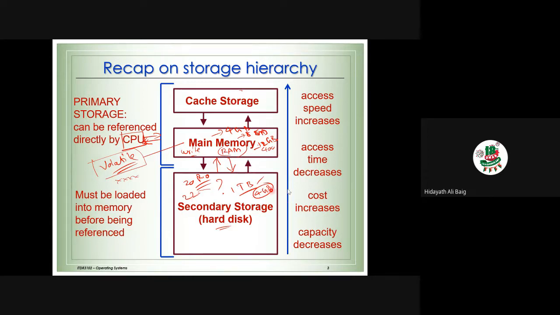But what we need to know from this is, we cannot depend on one memory. Every memory has its own use. Here it is permanent storage. It is very cheap, with huge capacity. Here it is faster. It is needed for the CPU to do the processing. And if you want to increase the speed of the computer, we also need the cache memory. That is how the computer works.